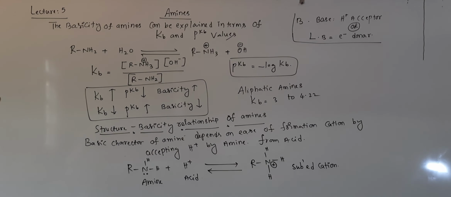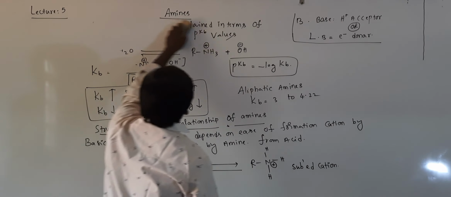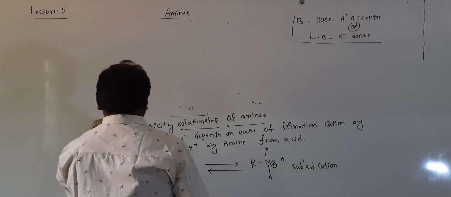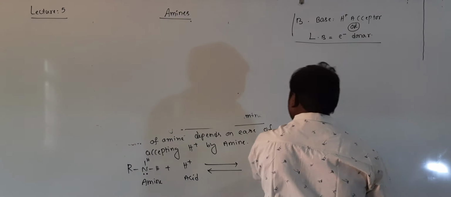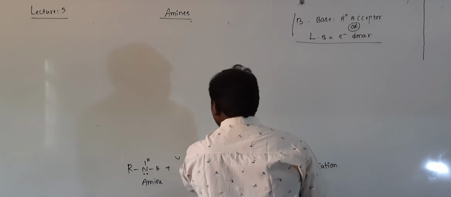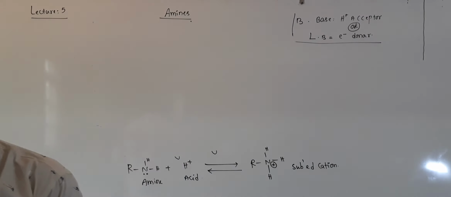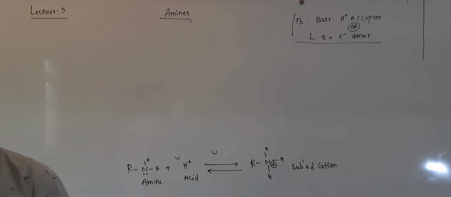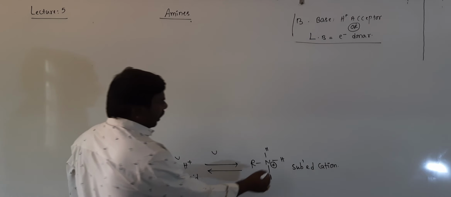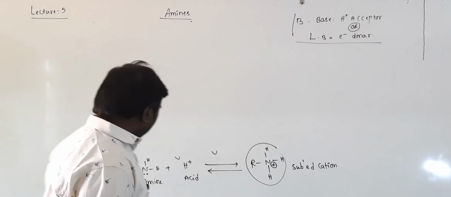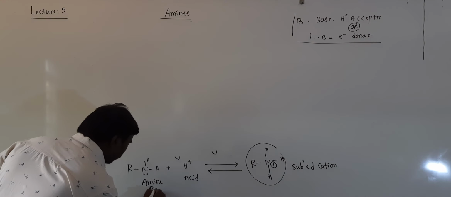Similarly, now comparison of basicity between alkanamines and ammonia. Yes, students, a cation is formed. If the cation stability is more, the amine is more basic.